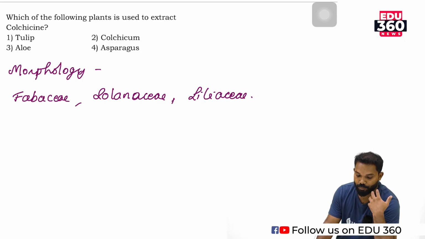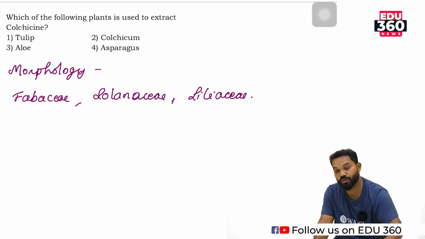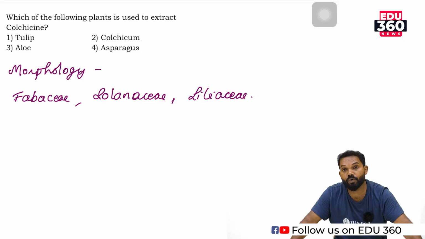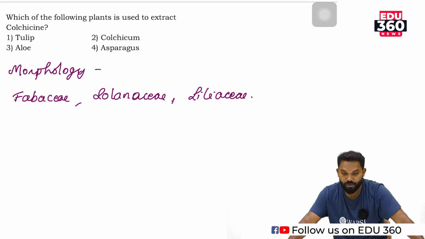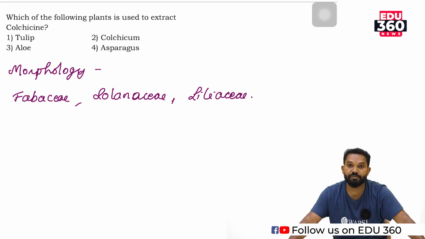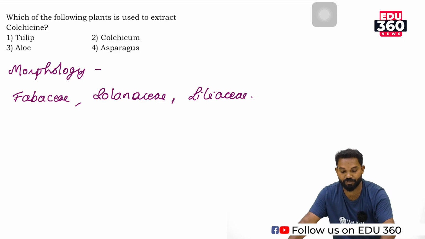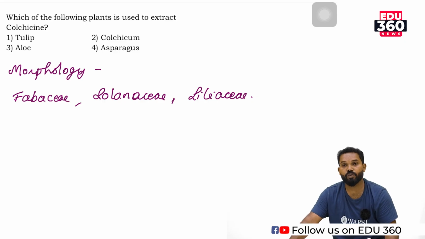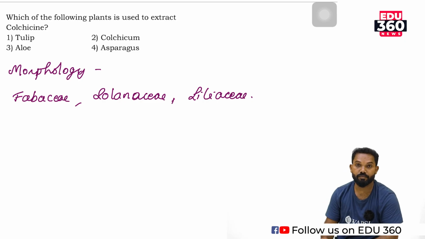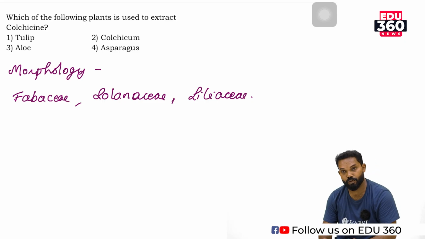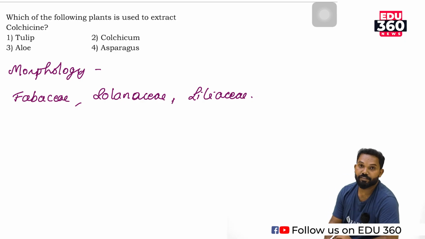Then this group, Fabaceae, Solanaceae and Liliaceae, etc. These groups contain different plants. They are economically important plants. Some of the plants act as spices like chilies, etc. They belong to the family Solanaceae. Then Fabaceae, like a group, the pulses family. Many of the plants are used as pulses. Then oil yielding plants like groundnut. Then extremely protein rich soya bean. They are coming under the family Fabaceae.